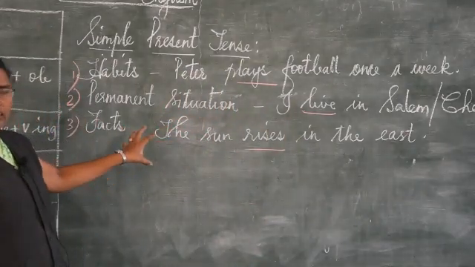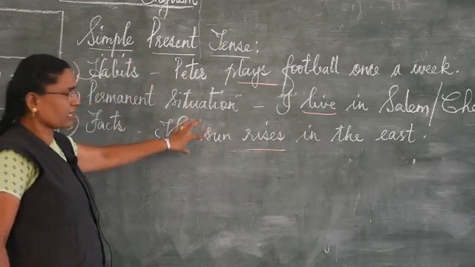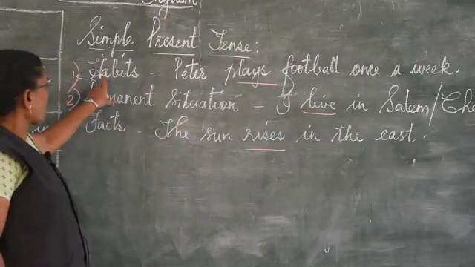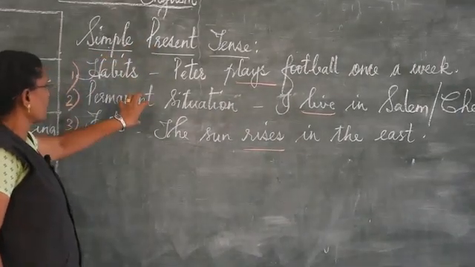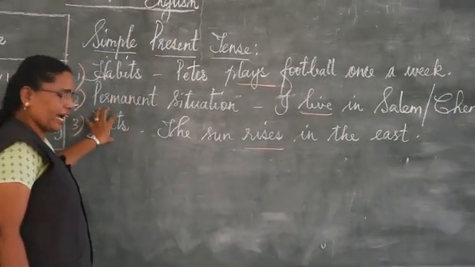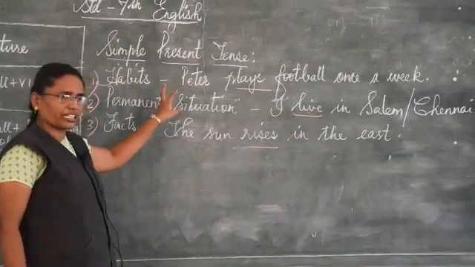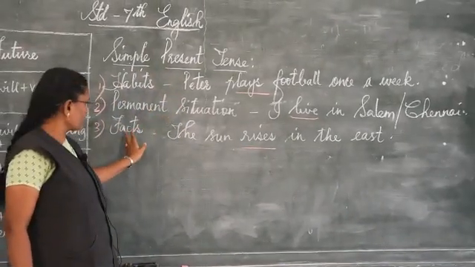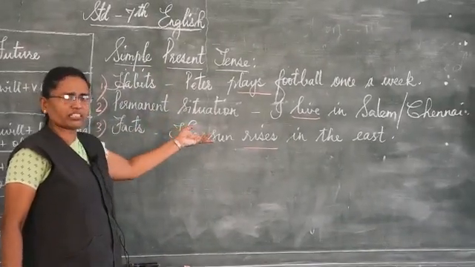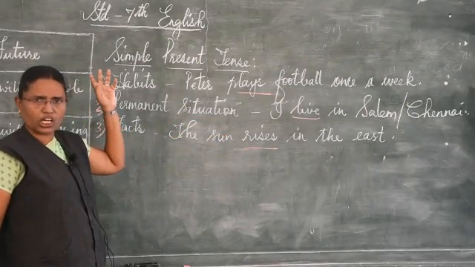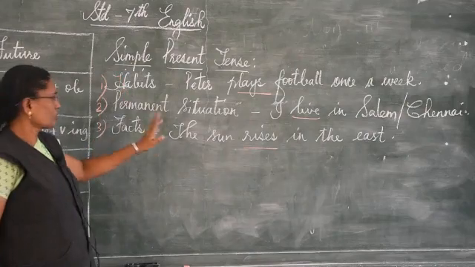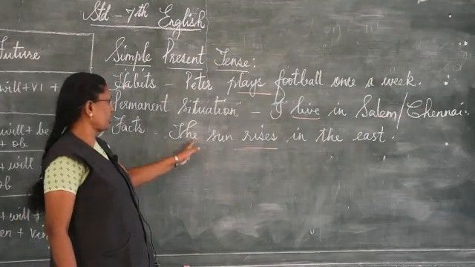So in simple present tense you have habits, permanent situations, and facts all together. Facts you cannot change. You cannot make the sun rise in the west or north, so it is a fact.